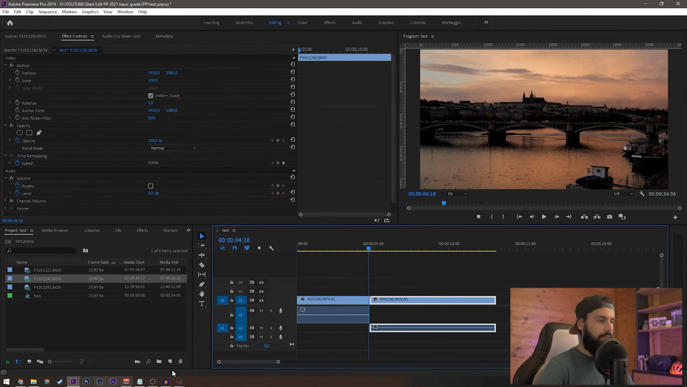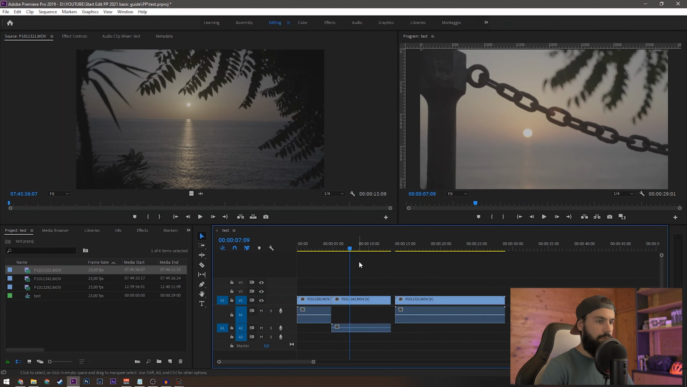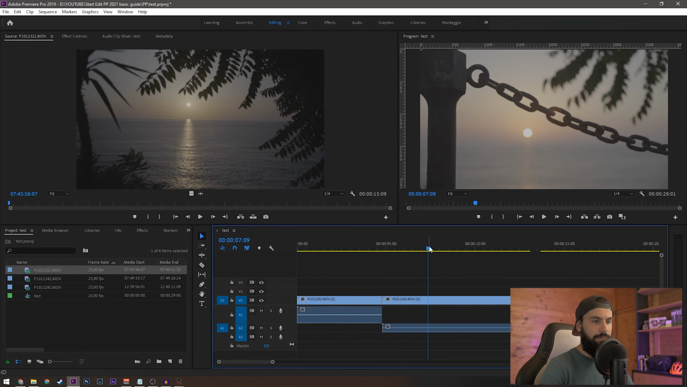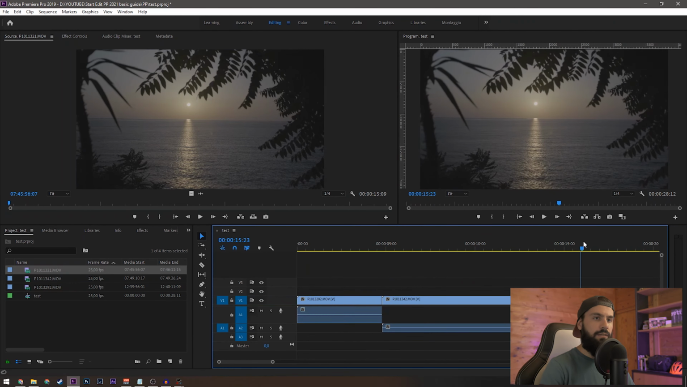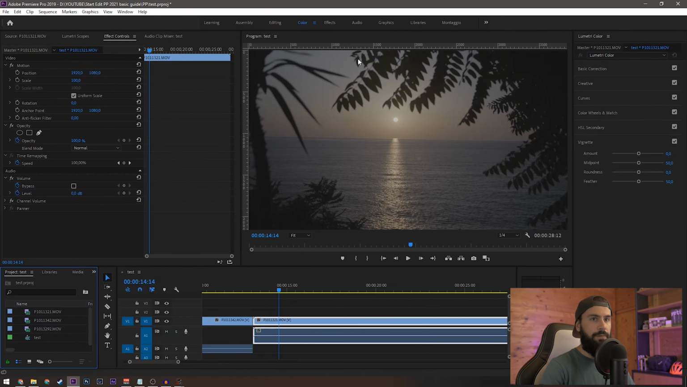After this, I just imported some other clips, as you can see right there. So I can show you something about color correction, because if you have this kind of clips, these are mostly raw footage. The colors are mostly gray. So you can go on the color tab right there and you can see on the right side there's the Lumetri color panel where you can modify the color of your clip, and this is how you make color correction.